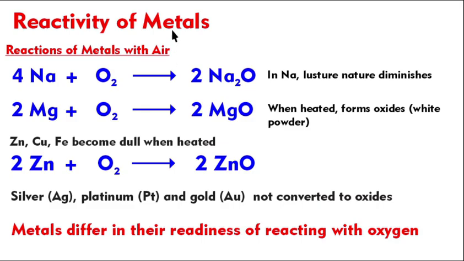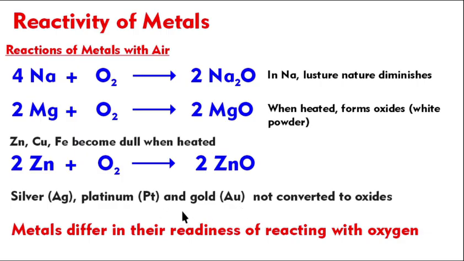So, reactivity of metals. I said sodium is at the top. They react with air very fast, so that is why they are kept in paraffin oil. Magnesium also, when heated, reacts very fast and gives a white powder of magnesium oxide, you know, the bright white flame with magnesium. The middle ones, zinc, copper, iron, when you heat them, become dull. But silver, platinum, gold will not form oxides. Nothing will happen to them.